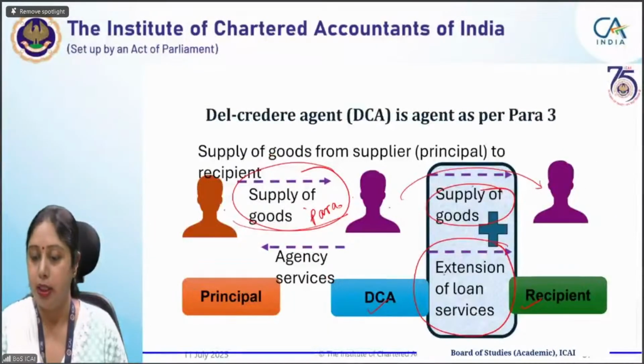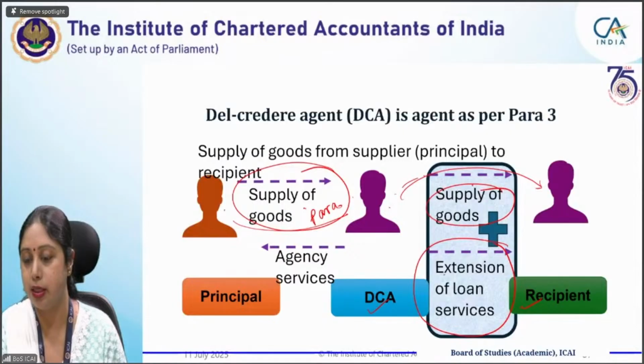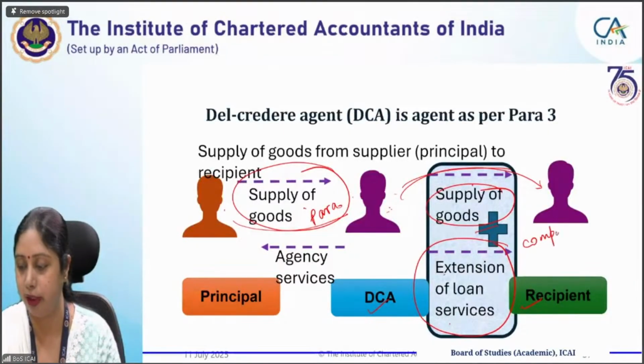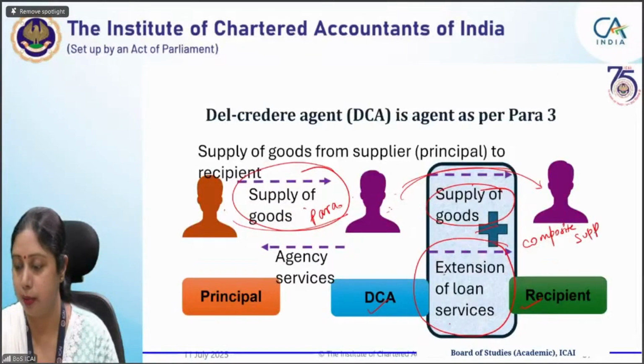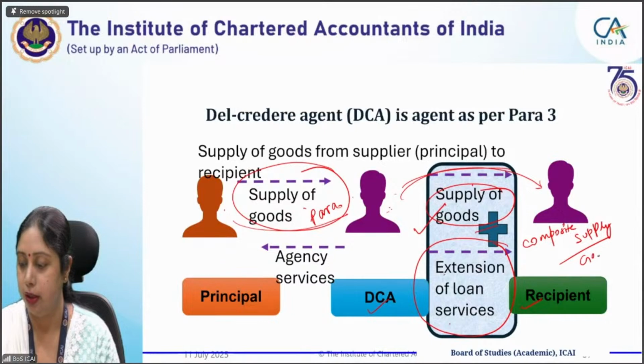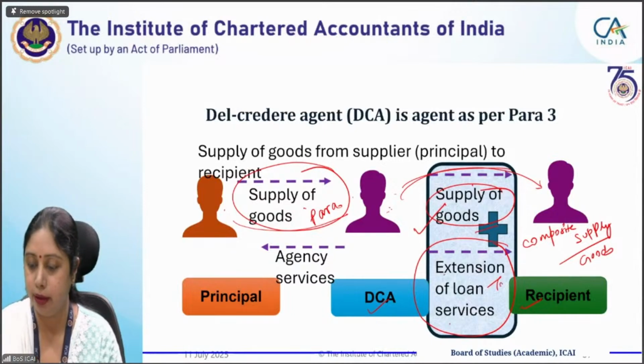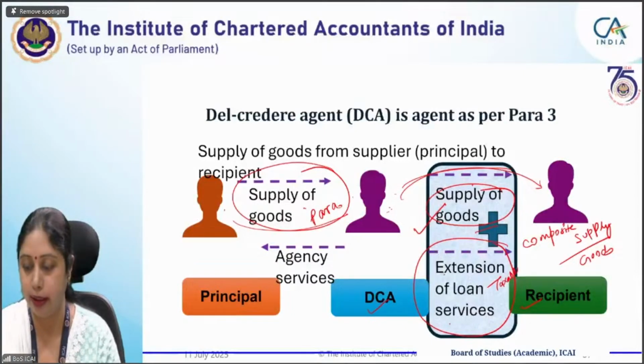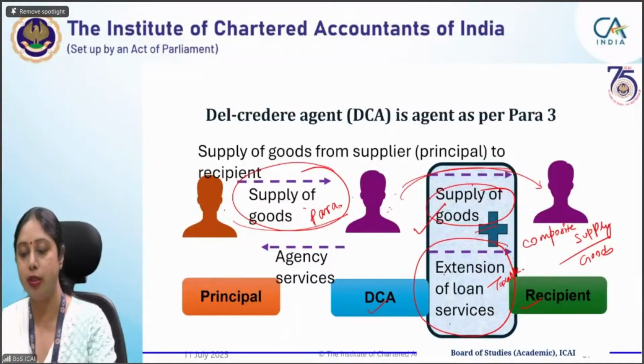Here, these two transactions, this is a separate transaction by agent to recipient, that is supply of goods, and loan services is also a service which is being provided. So these two will become composite supply. One is supply of goods, one is supply of service of loan. So this is a composite supply where the principal supply is supply of goods. And this will also become taxable, and that exemption will not be attracted here because this will go with this.